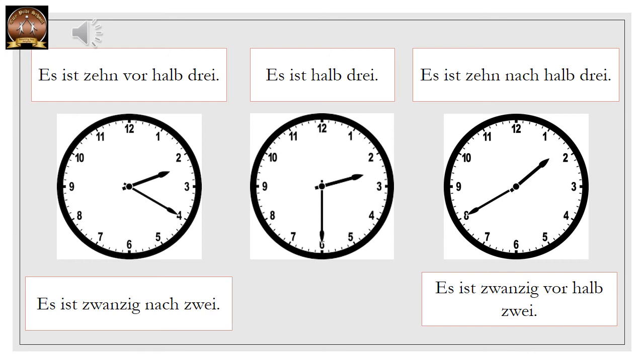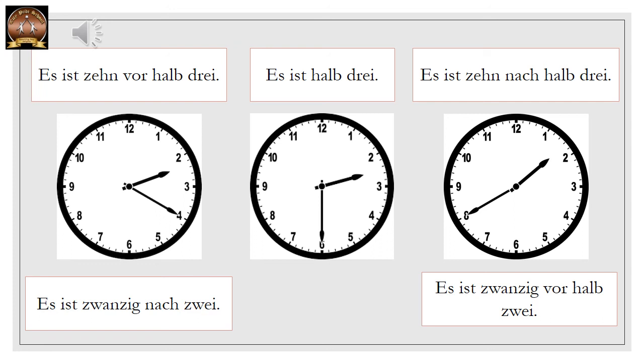Okay? Now there is one more way of saying this. If the minute hand is at 4 or 8, what is the other way? Es ist 20 nach 2. Okay? Like we said, 2:15 is Viertel nach 2. 2:10 is 10 nach 2. 2:05 is 5 nach 2. 2:20 is 20 nach 2.